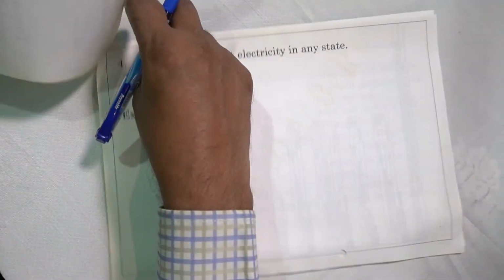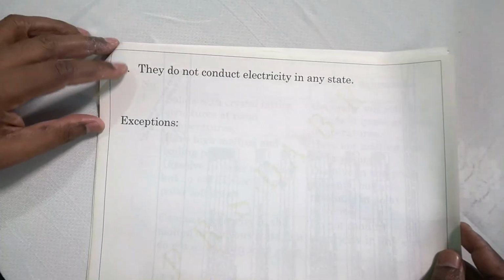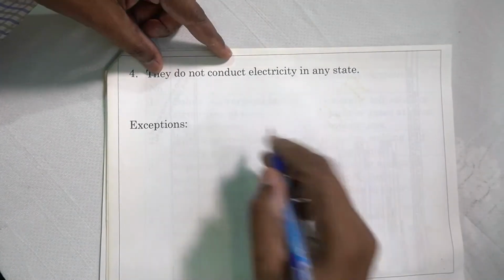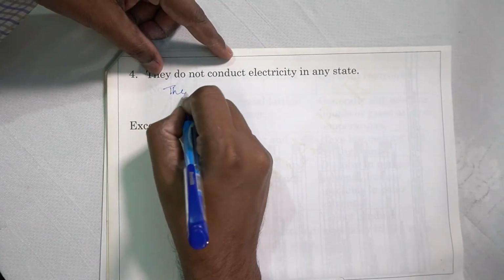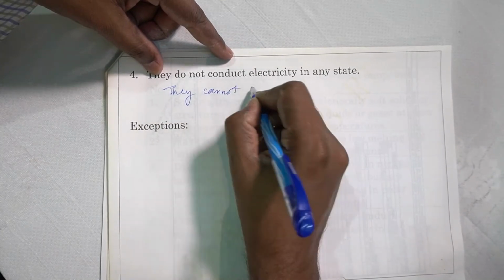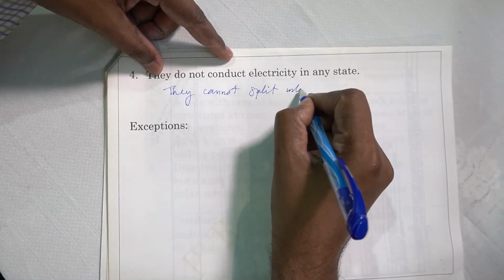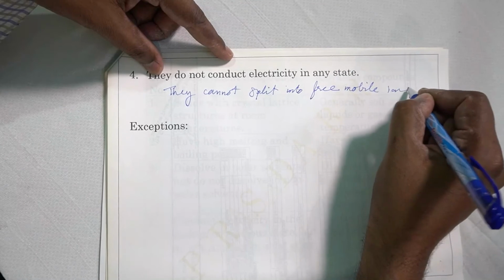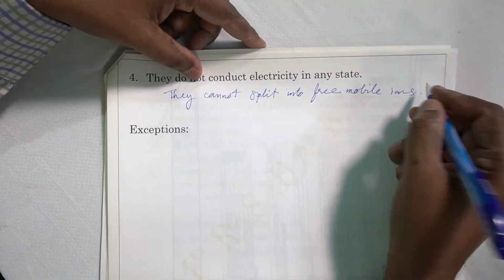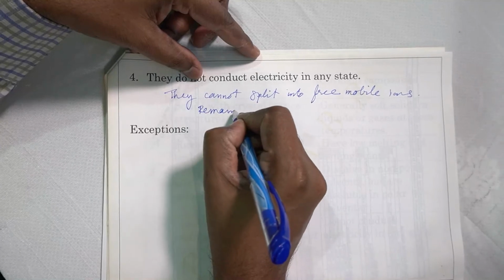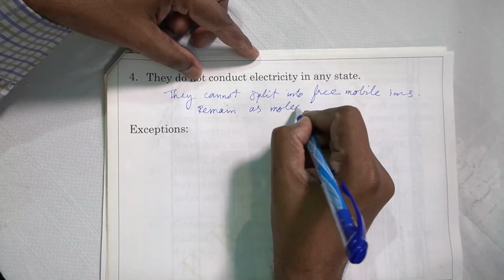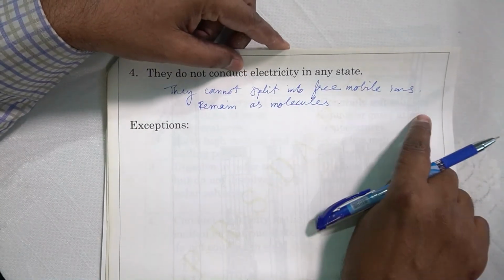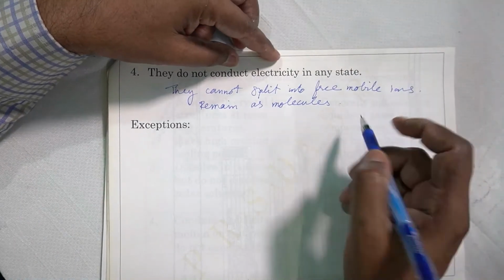Now, the next property of covalent compounds is they do not conduct electricity in any state. This is the general rule. Why? Because they cannot split into free mobile ions. Ions are not produced at all. They remain as molecules. And we have seen that free mobile ions are required for conduction. Since they don't produce mobile ions, there is no conduction. They don't conduct electricity in any state.